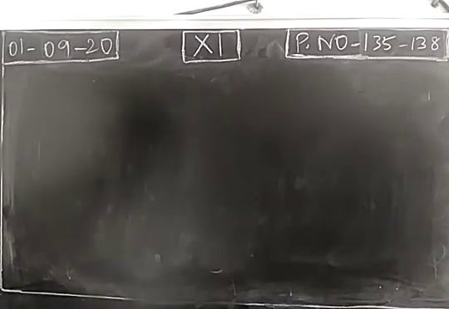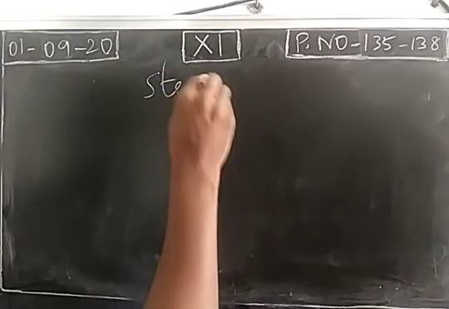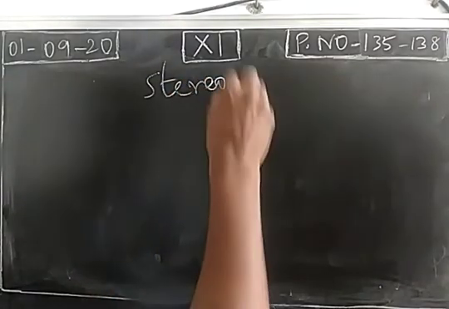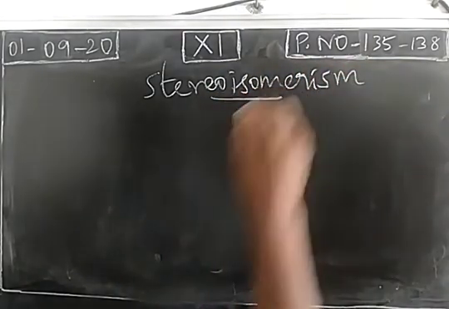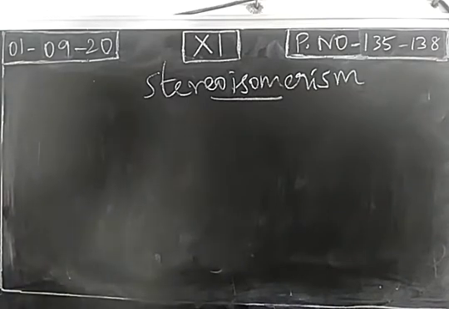Dear students, good morning. Last class we were discussing constitutional isomerism. Today we start another type of isomerism, stereoisomerism. Stereoisomers are the compounds with the same molecular formula but different spatial arrangement of atoms and groups. So these are called stereoisomers.